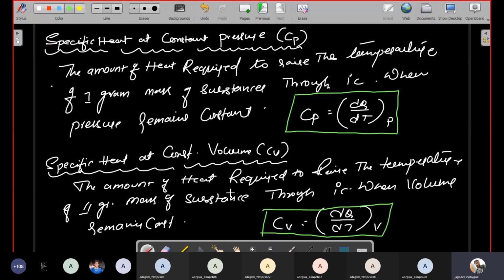We can derive the Cp by Cv ratio from the two equations. So please note everybody. I'll move to the next topic.